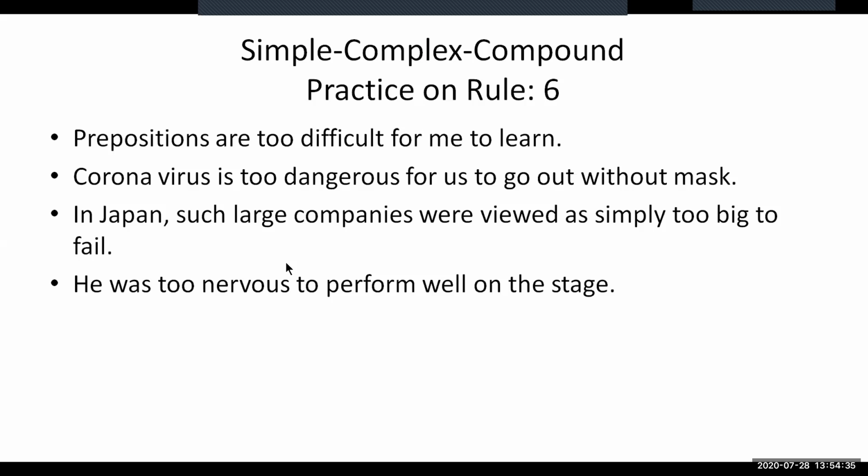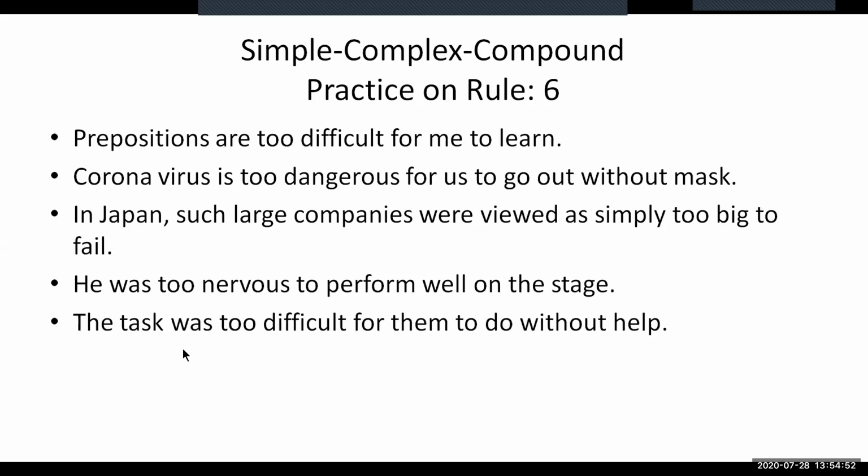If you look at the fourth sentence, you will quickly notice that this sentence is in simple form. He was too nervous to perform well on the stage, and I'm telling you to make this sentence complex and compound.